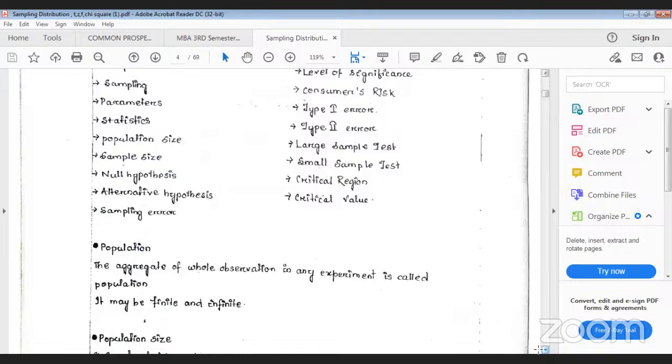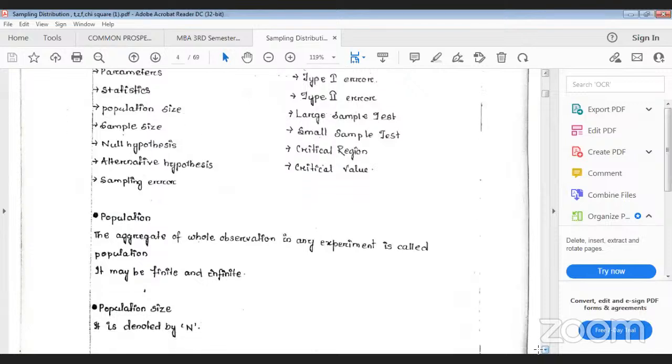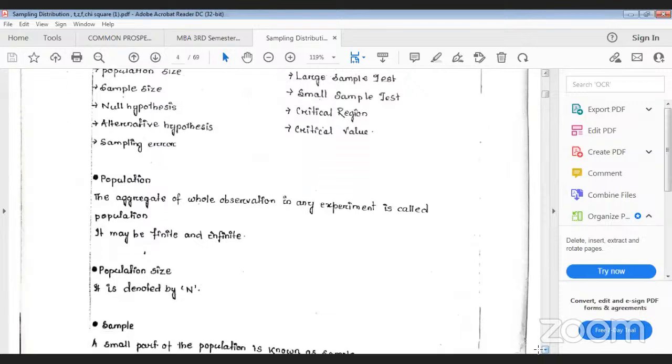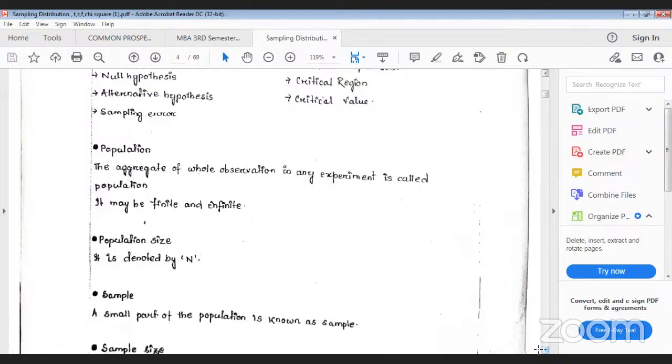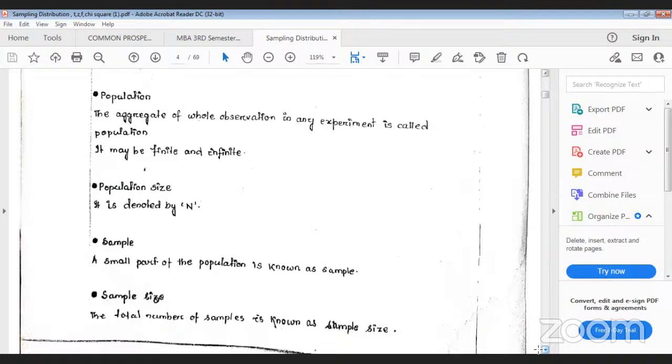Okay, so population, the meaning of population here I have written: the aggregate of whole observation in any experiment, it may be finite or infinite, animate or inanimate, is called population. Already I have discussed that one. So population size is denoted by capital N. Capital N is known as the population size. Suppose for our example, it is 5,000 number of students in Sambalpur University or Utkal University.